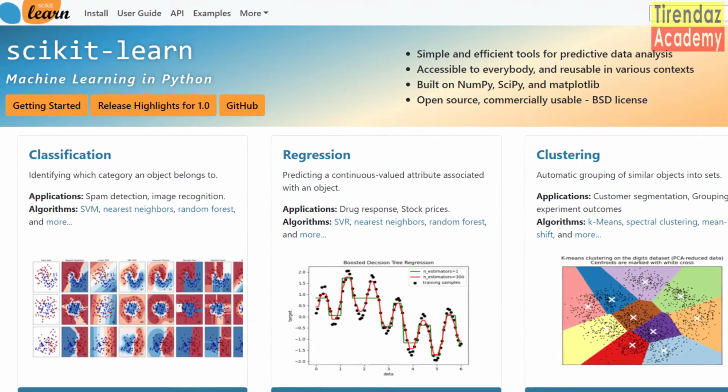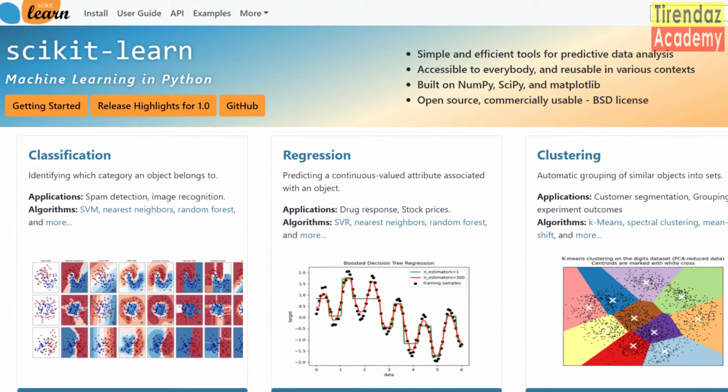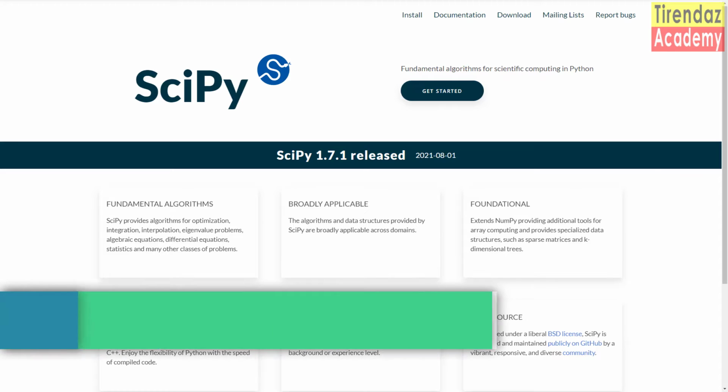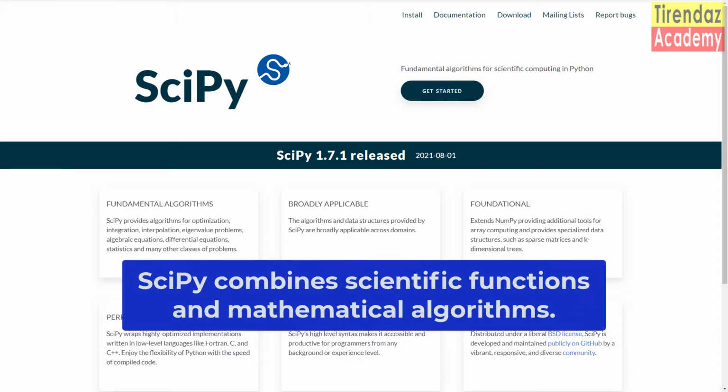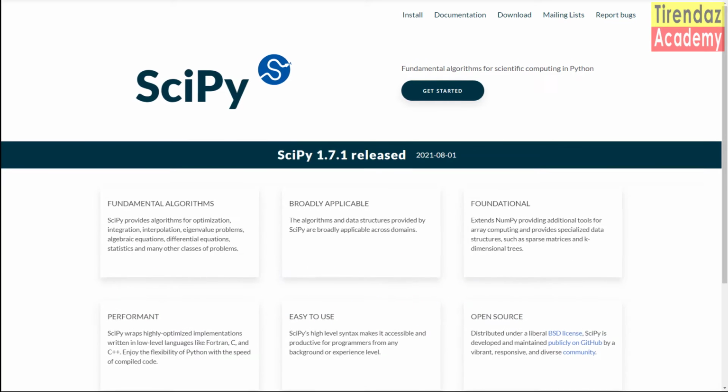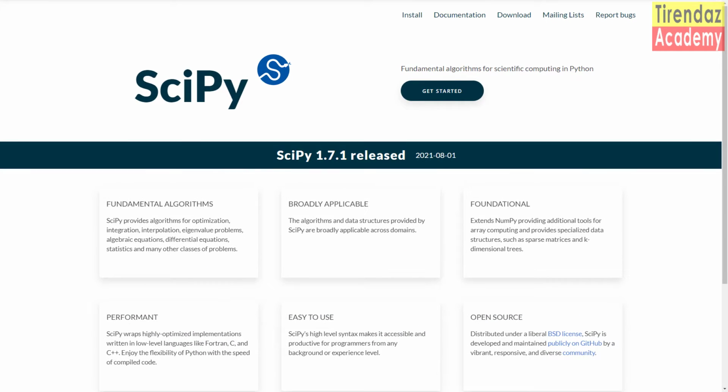Alright, now I want to explain another library, SciPy. Another important library in Python is SciPy. SciPy is a library built on NumPy. As the name suggests, it combines scientific functions and mathematical algorithms. In this library, you can find useful functions that you can use in areas such as math, statistics, linear algebra, or optimization.